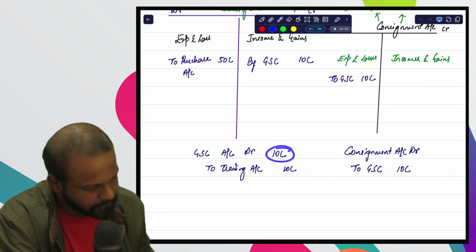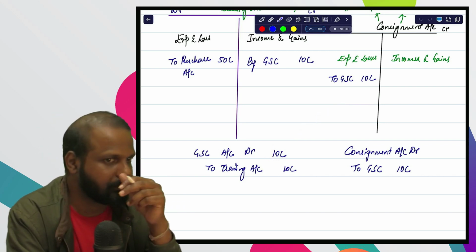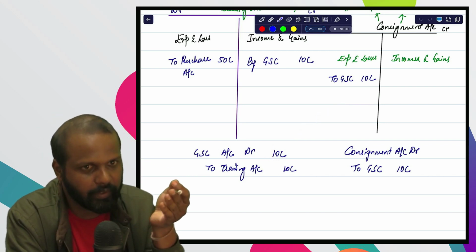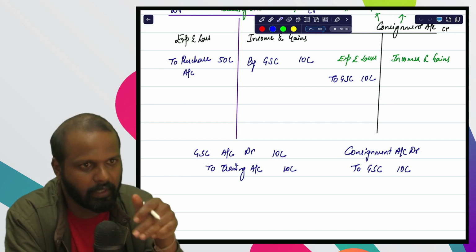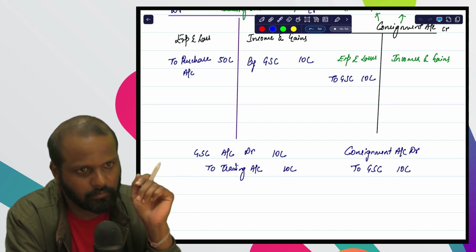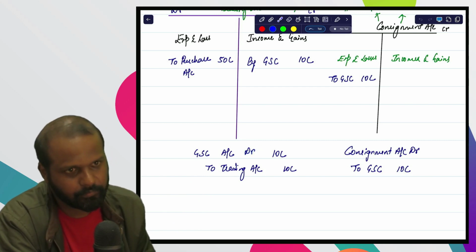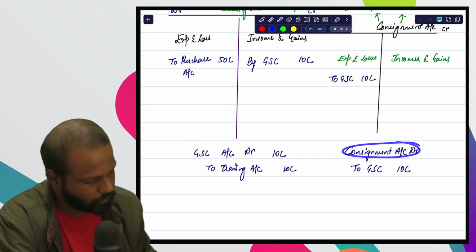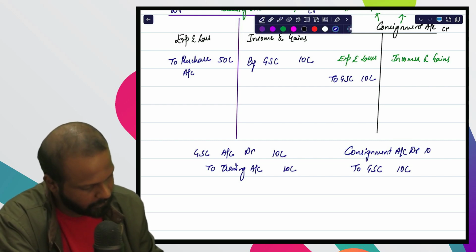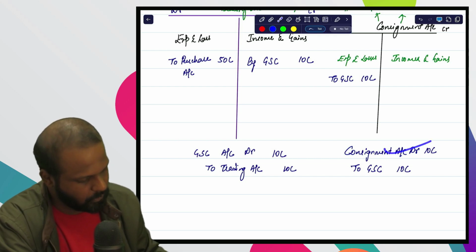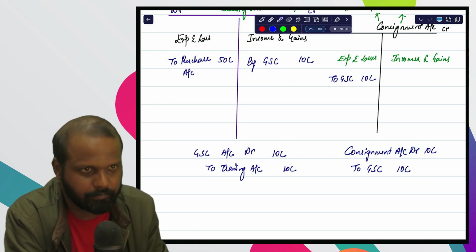Now this 10 lakhs you have to transfer to consignment account. How to pass the transfer entry? If anything is done debit, to transfer we should do credit. So GSC is done debit, to transfer we do credit. And debit wherever you want to transfer. So entry will be consignment account debit to goods sent on consignment. So I hope these 2 entries you have understood.